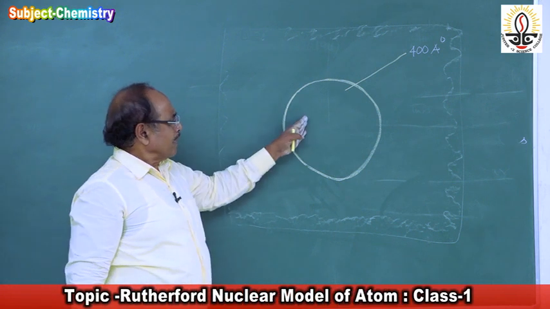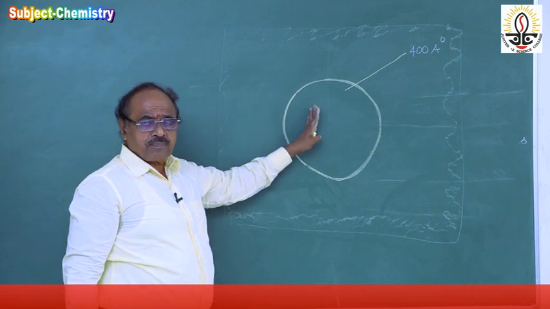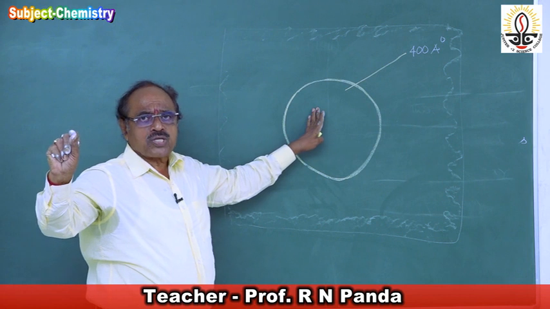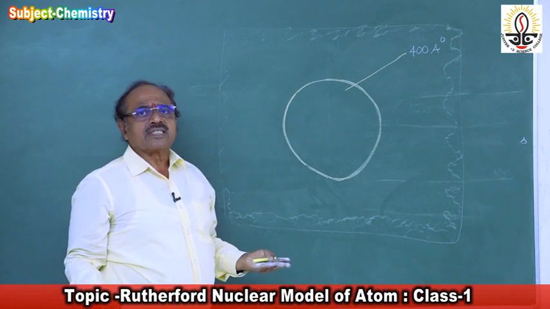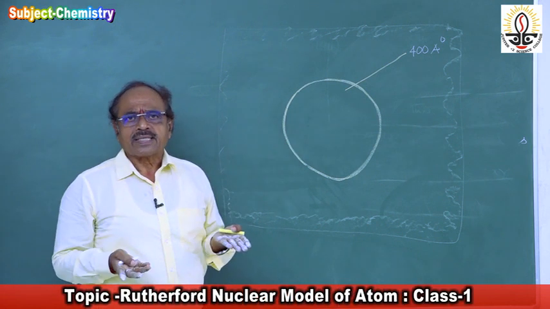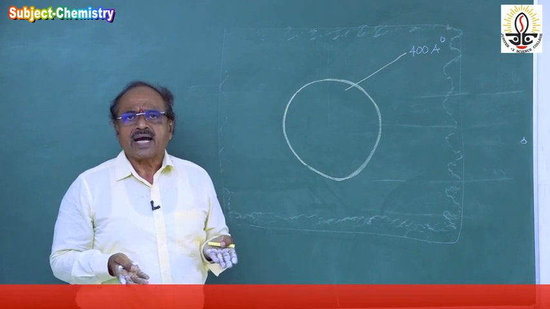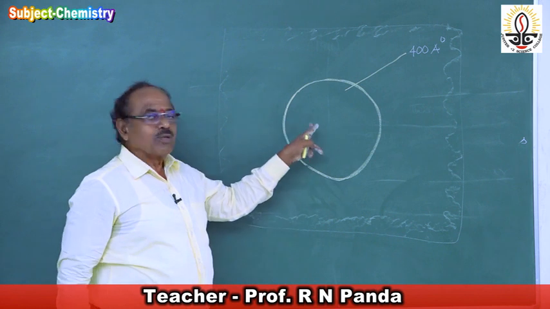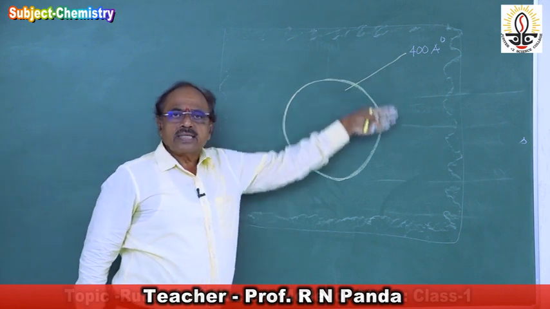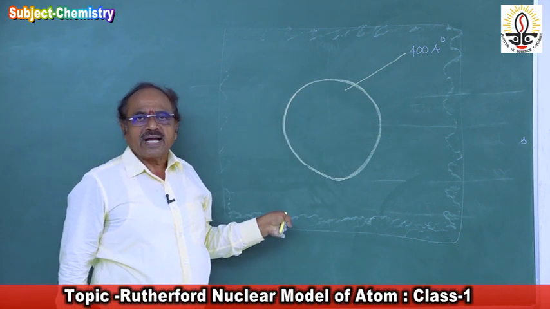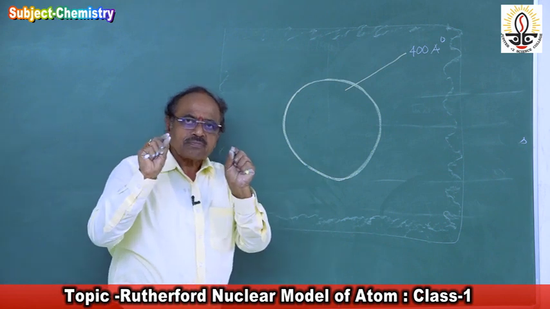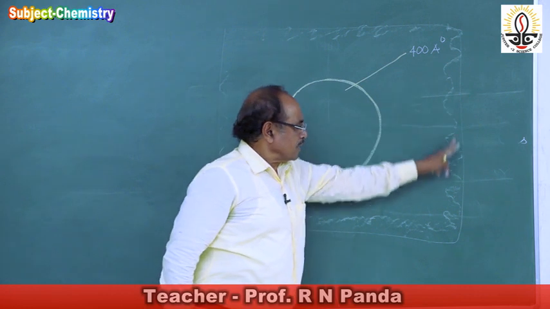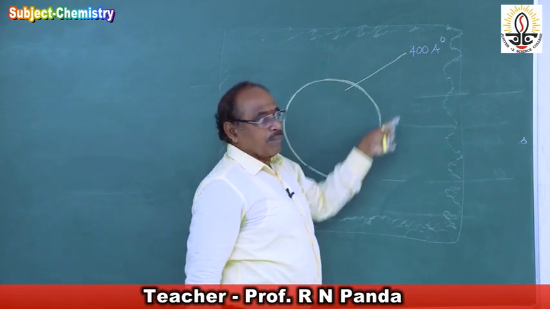So when the alpha particle will come, hit upon the gold foil, if anywhere it goes, he cannot see the alpha particle. Alpha particle cannot be seen by the naked eye. The beam of alpha particle will be allowed to enter and strike the gold foil. And all around he covered the box with zinc sulfide. So these alpha particles will strike this zinc sulfide screen all around the box.